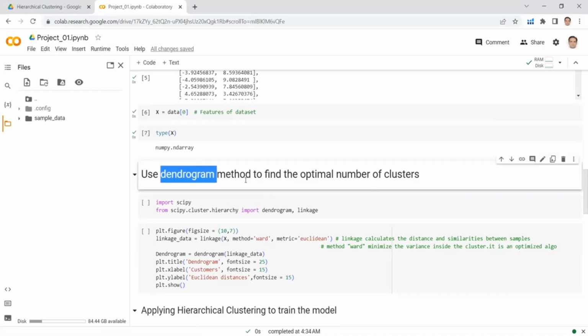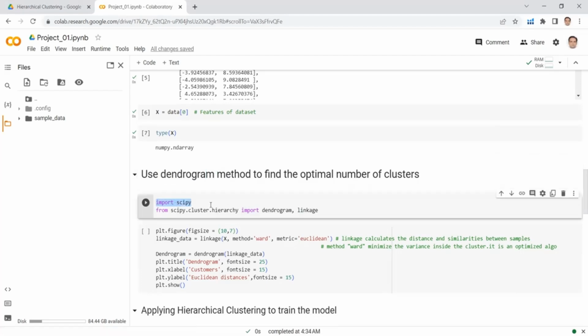Now, how to plot a dendrogram? For the dendrogram, first we will import scipy. SciPy is the scientific Python library, and from scipy.cluster.hierarchy, we will import dendrogram and linkage. So these are the 2 important modules which we are going to import from scipy.cluster.hierarchy. So let's run this cell to import these modules.